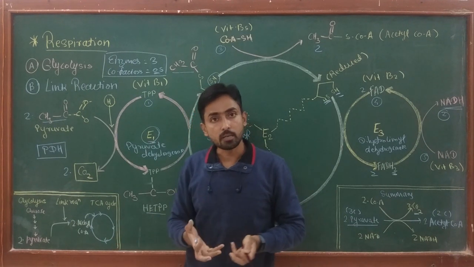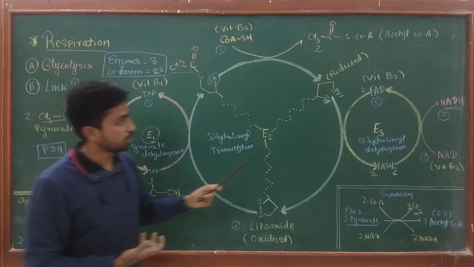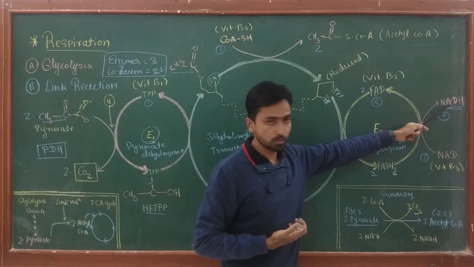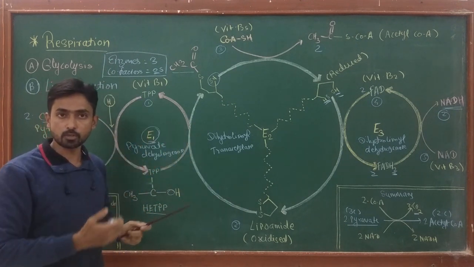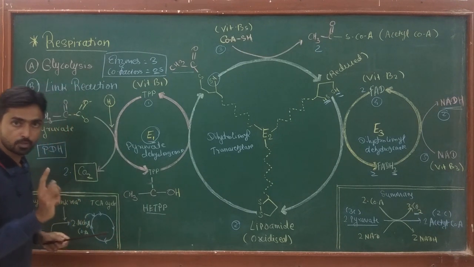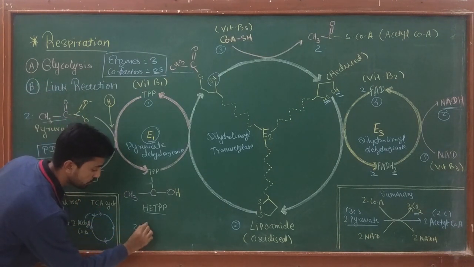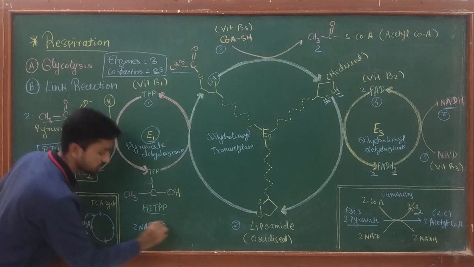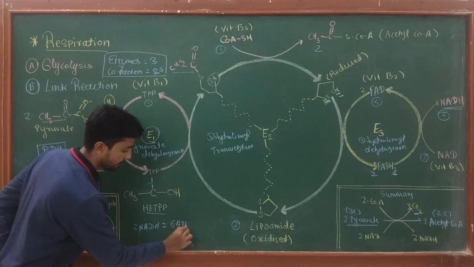How much ATP does the link reaction produce? Okay, so here you can see the link reaction produces 2 NADH, and when this NADH enters the last stage of respiration, that is the electron transport chain, each NADH produces 3 ATP. So the 2 NADH produced in the link reaction are going to give 6 ATPs.